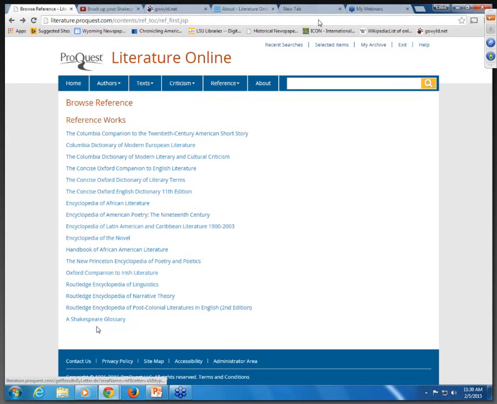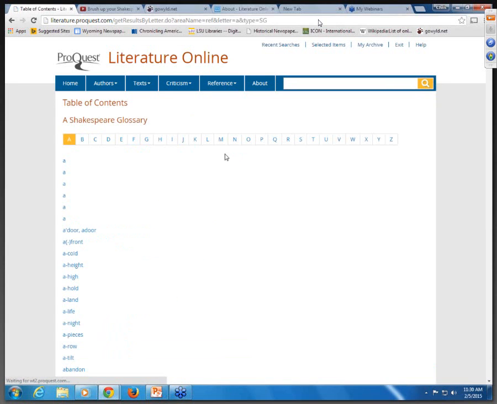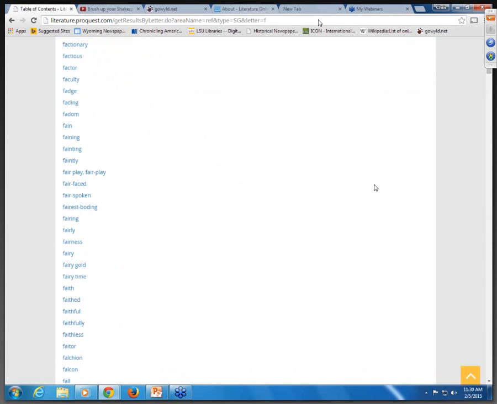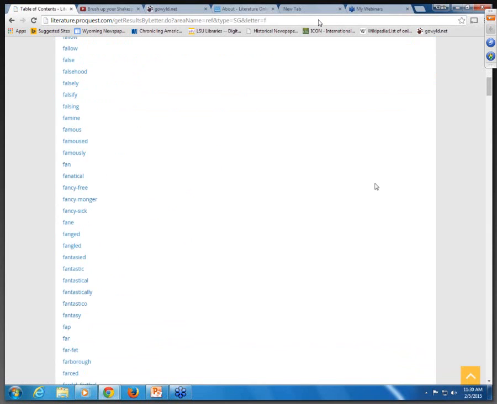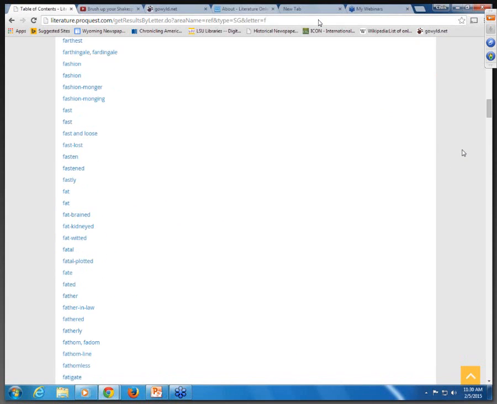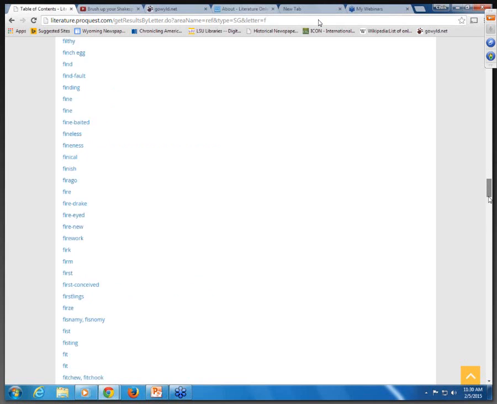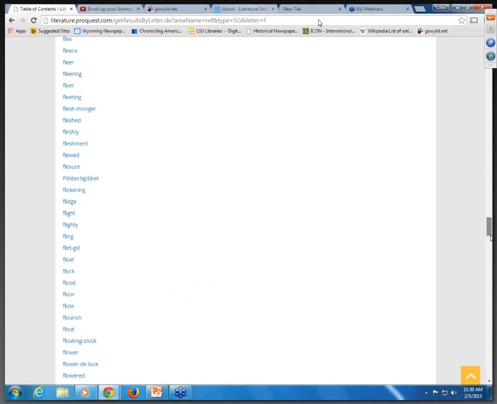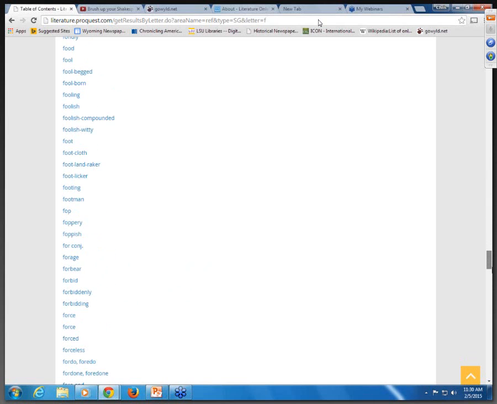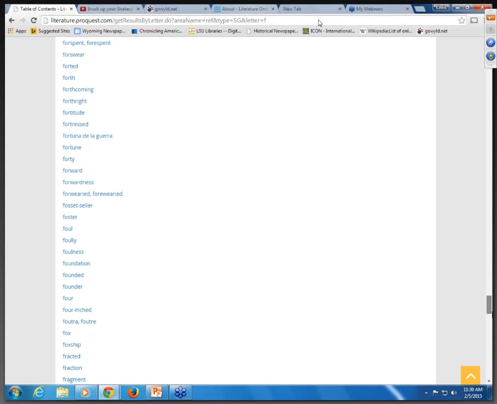But the one I want to show you today is at the very bottom here. It's called a Shakespeare glossary. I'm going to go across here in the alphabet and we can find various words that you find in readings in Shakespeare. So I'm going to scroll down here. You can see there are a lot available. Just to give you some idea here.